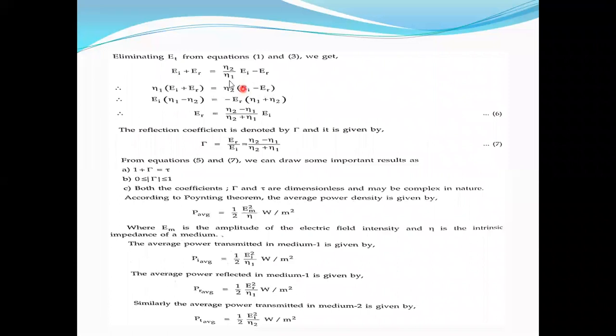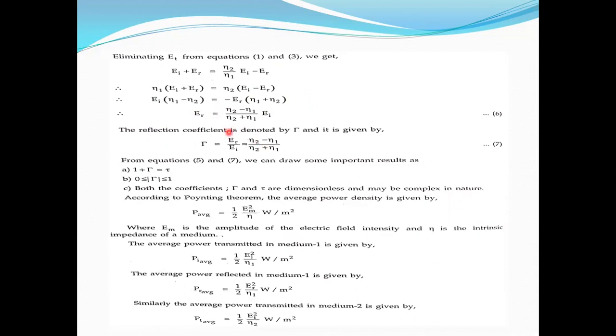Now you take EI plus ER is equal to eta 2 by eta 1 times EI minus ER. You take EI terms one side, ER terms one side, and you will get EI terms eta 1 minus eta 2 and ER terms eta 1 plus eta 2. So finally, ER is equal to, it is simply a manipulation part for getting the ratio of reflected to incident wave.